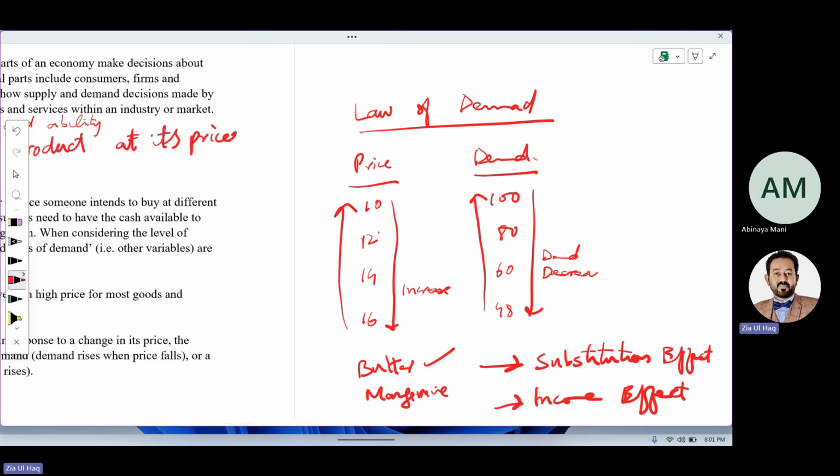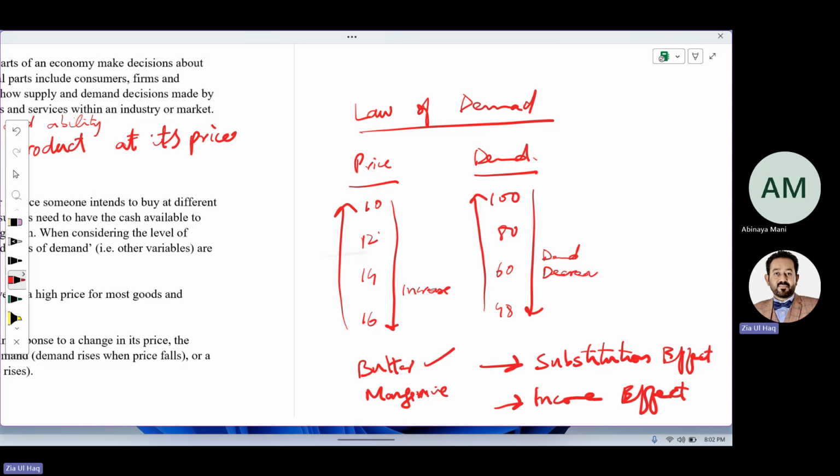Due to the substitution effect, meaning due to an increase in price, people will move towards substitutes, and due to a decrease in price, people move from the substitute towards this product. Or due to the income effect, meaning due to an increase in price, people's real income goes down.